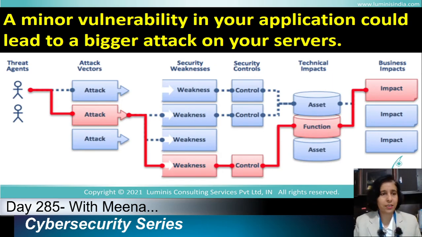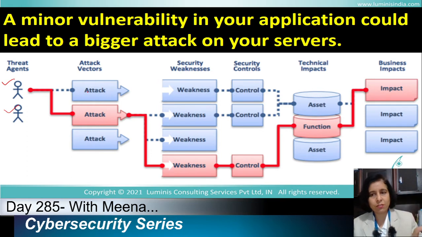So let's see. There are multiple hackers around the world, some out to damage your company network or your web server, or they are organized and somebody is sponsoring them.